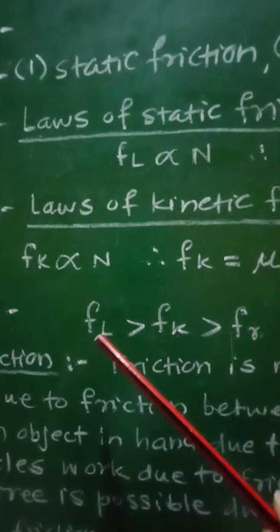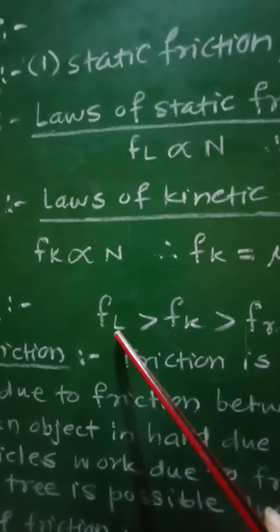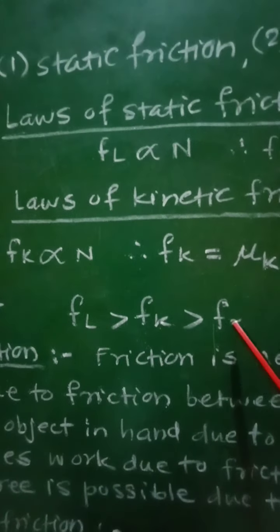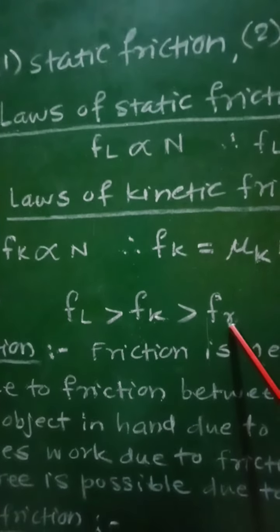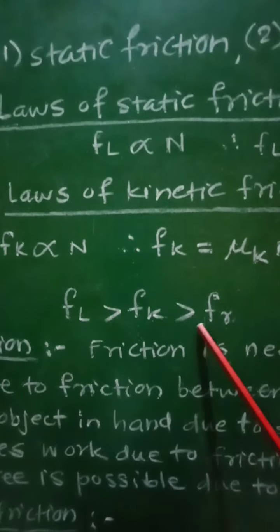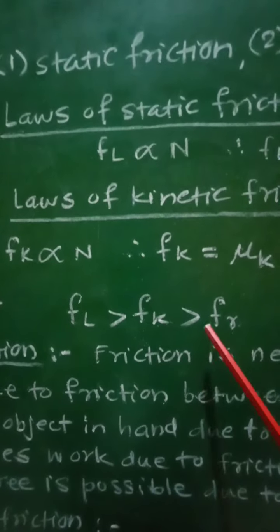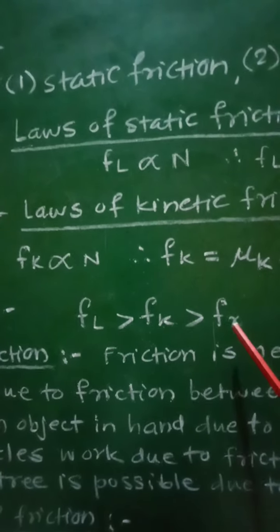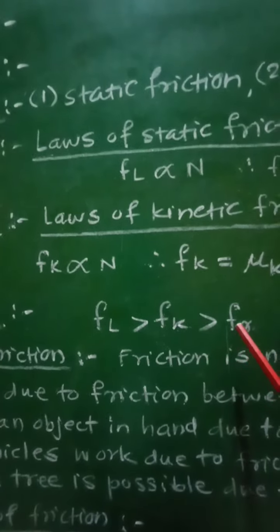That is, the highest force of friction is for static friction and the lowest is rolling friction, and therefore we can say that when two bodies are rolling over each other, the friction between them will be least, that is, very small.